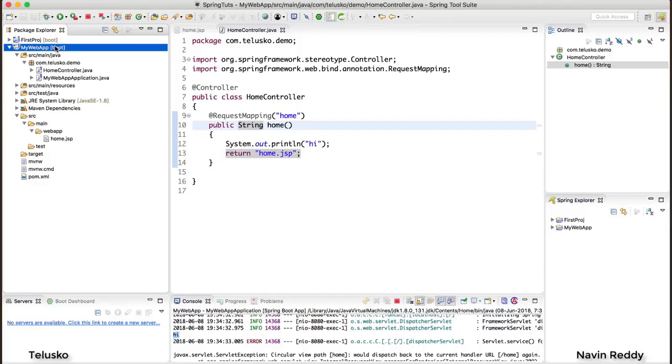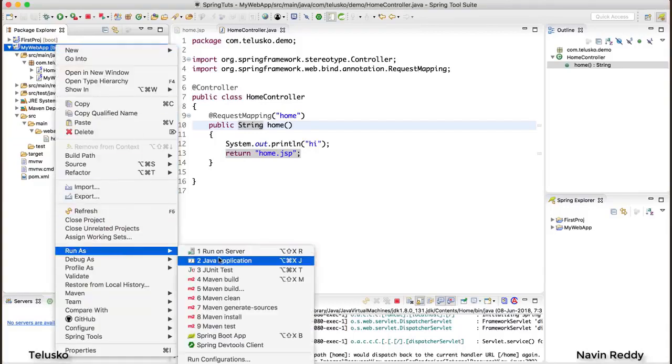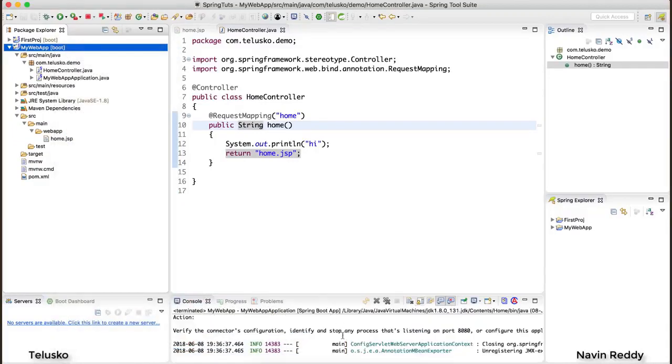Let's see if it is working. I will right click here and say Run As, Spring Boot App. Okay, now this is an obvious error. What is going wrong here? The problem is when you work with external servers, when you work with Servlets or normal Spring MVC, whenever you restart the application, it will restart your Tomcat server. But unfortunately, the Tomcat server which we have in this project is embedded Tomcat. So every time you run this project, it will try to run another Tomcat server. It will not restart the old one. And that's the problem here.